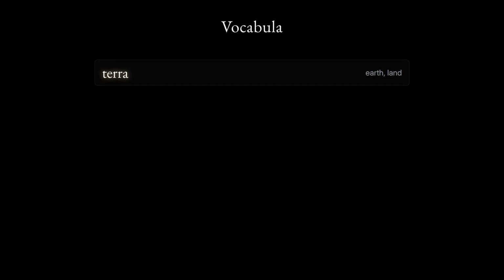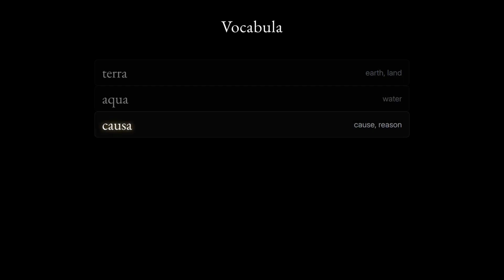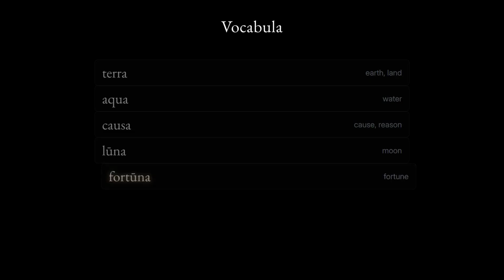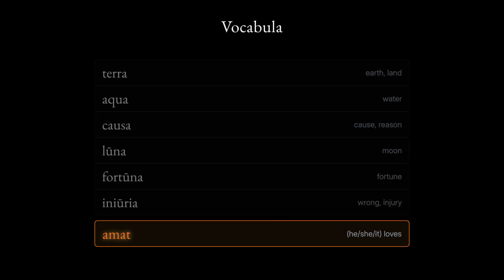Terra, earth or land. Aqua, water. Causa, cause or reason. Lūna, moon. Fortuna, fortune. Iniuria, wrong or injury. And one verb. Amat, he, she, or it loves.